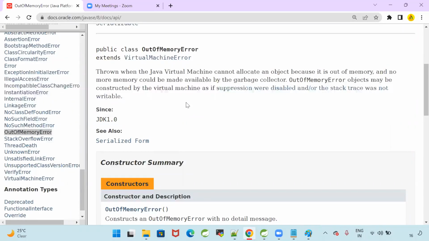So in the JVM, the heap area is completed. JVM is allocating the memory for the objects in the heap. When the heap area is full, there is no space to create the new object in the JVM. Then our program will give out of memory error. When you get out of memory error, can you handle that? No, we cannot handle. Why? Program will terminate. So if there is no space, how can you control that? You cannot control that. Good.